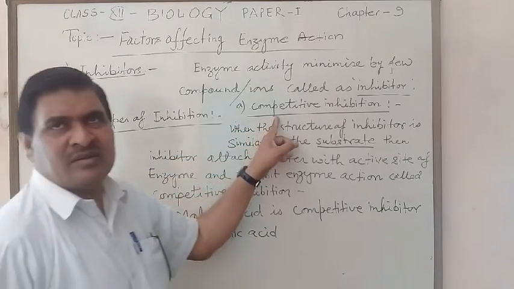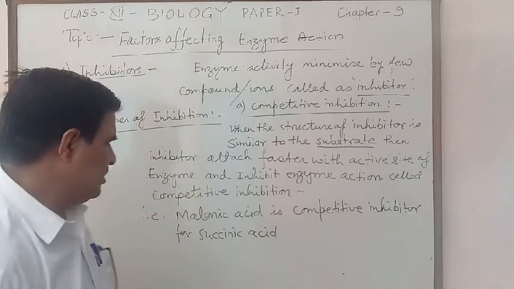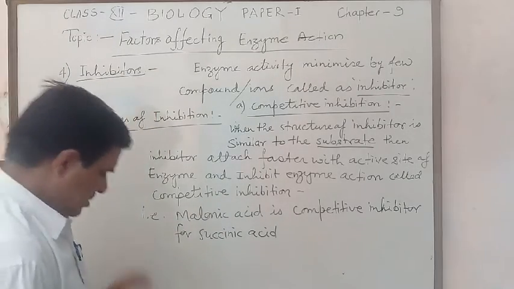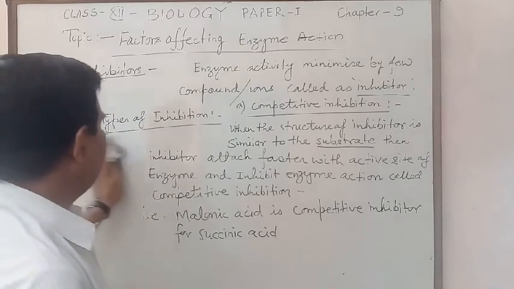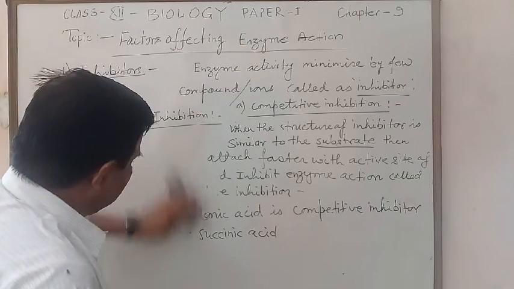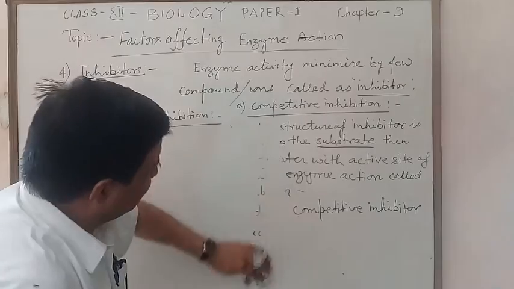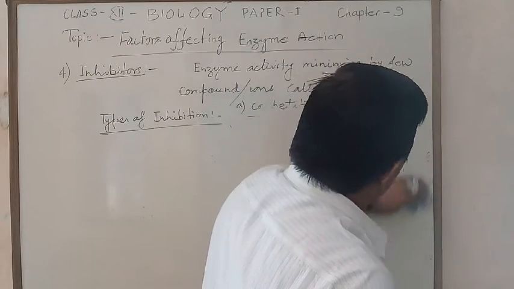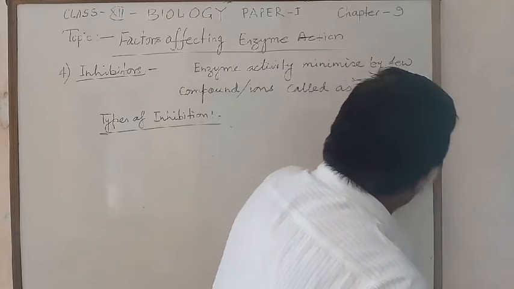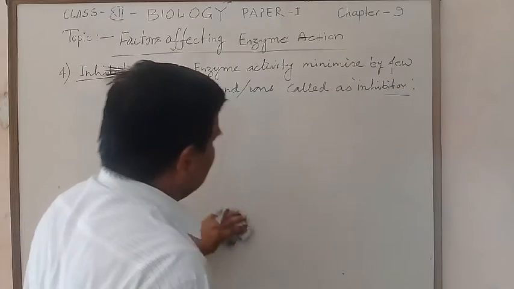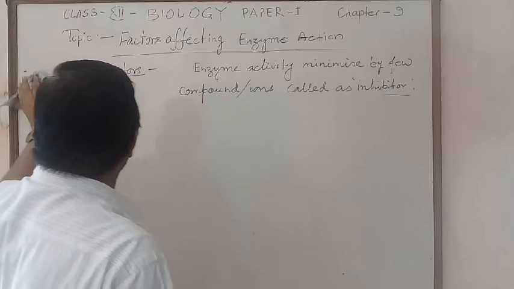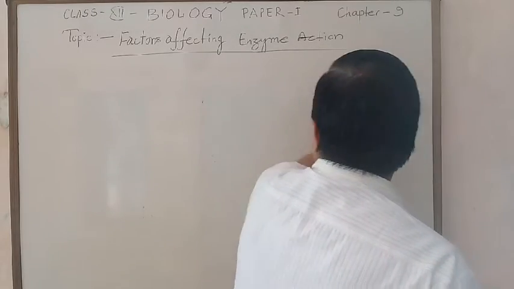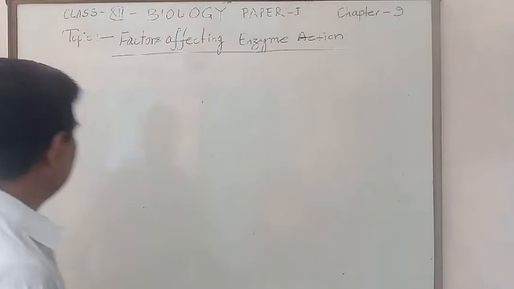Competitive inhibitors are very important in destroying bacteria. As one good example, consider destroying bacteria which generally feed on folic acid.